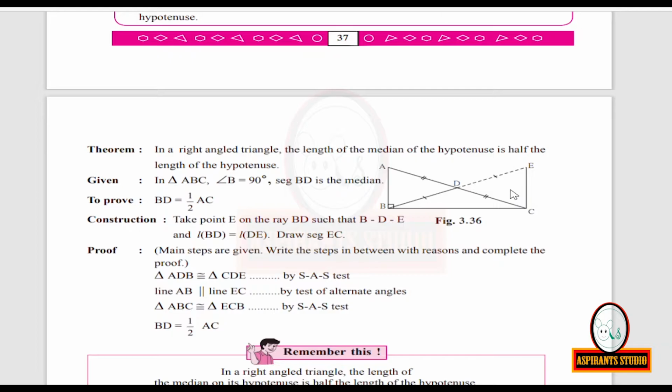Within brackets you have to write D is the midpoint of segment AC. You have to write the reason as since D is the midpoint of segment AC.